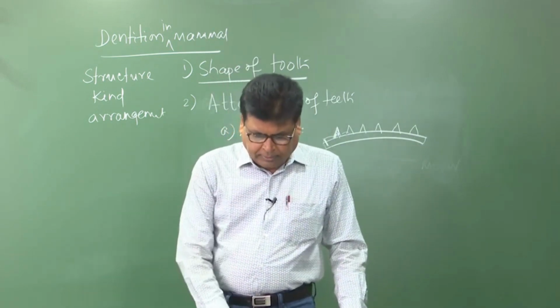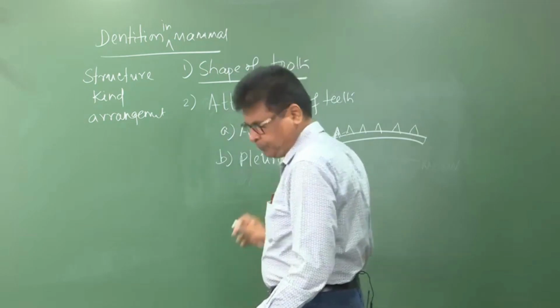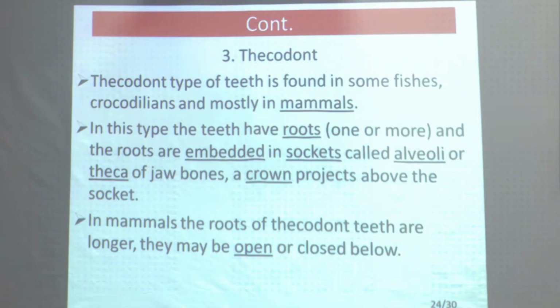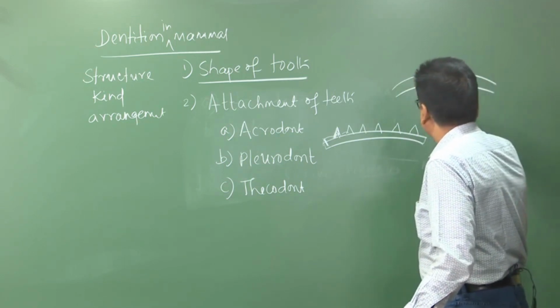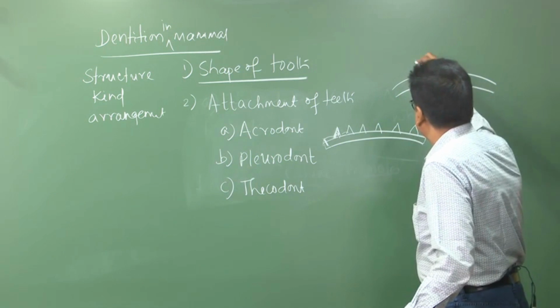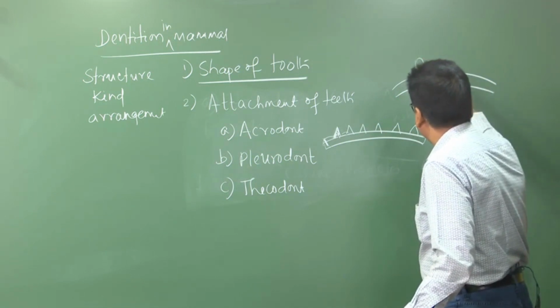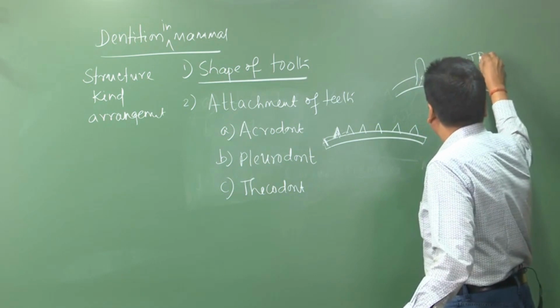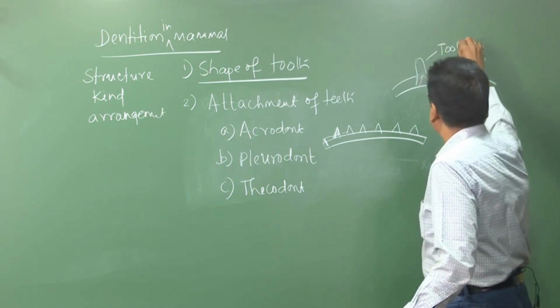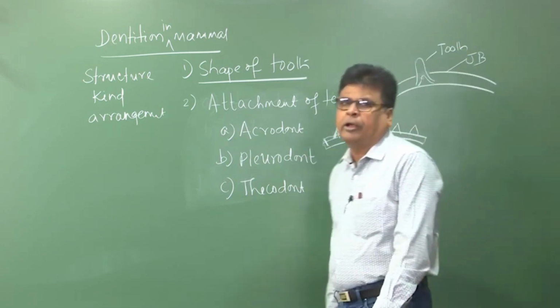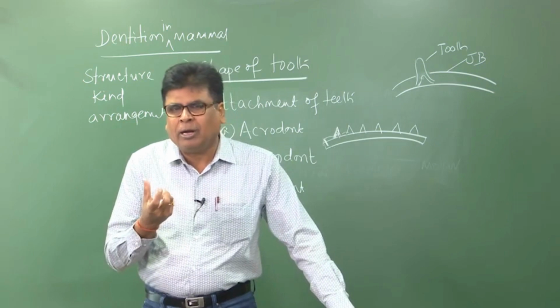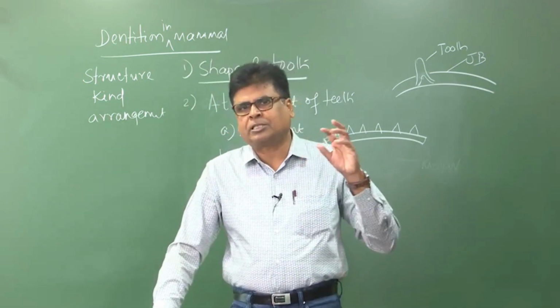Now the third one is the thecodont, the third condition. In this case, for example, this is the jaw and this is the jawbone, and this tooth is fitted to the jawbone at its base. That means it has a root. You see the base of the tooth has been completely deepened into the jawbone. So they have a complete, well-defined pulp cavity, and the blood vessel is given directly to the pulp.